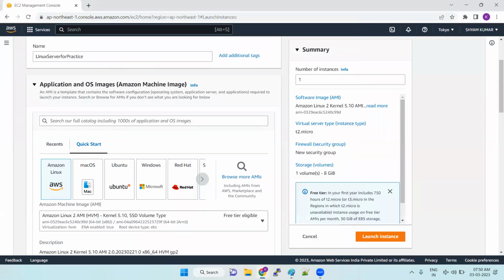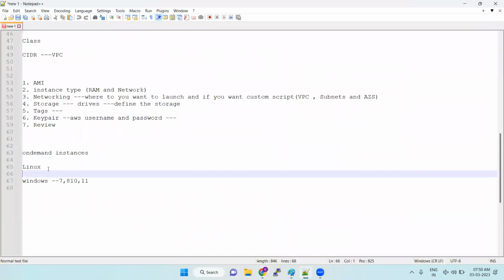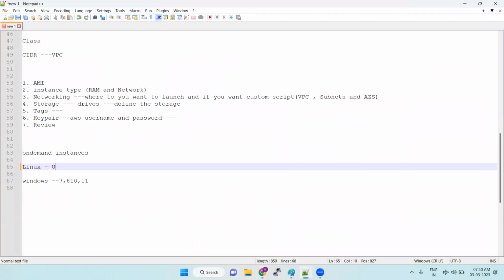Same thing here also. For Linux also, we have different kinds of flavors. Ubuntu. They will ask in interview questions, which type of Linux flavor have you worked on? Ubuntu, Debian.